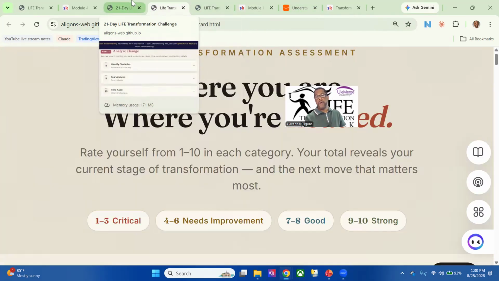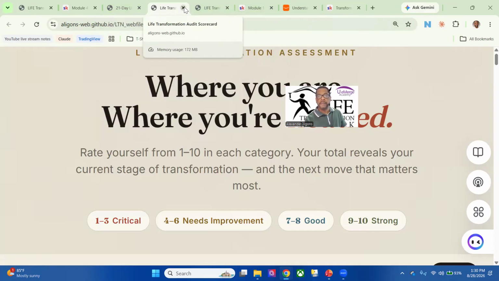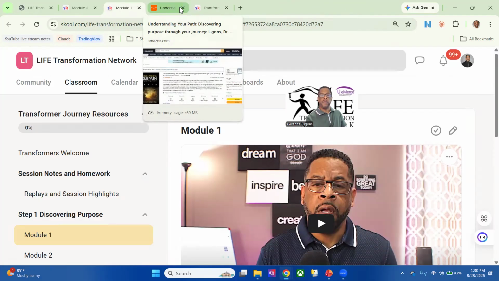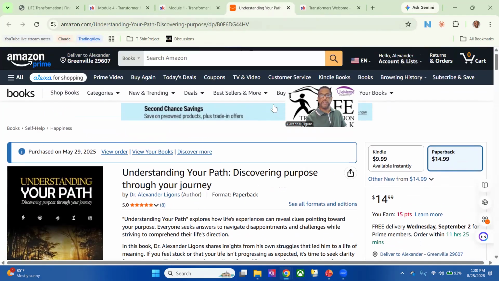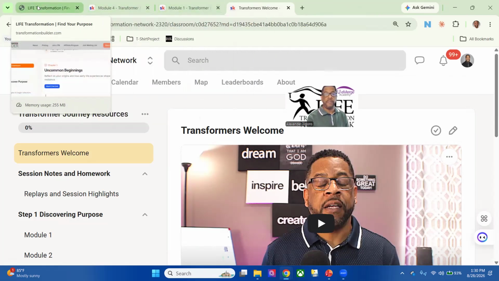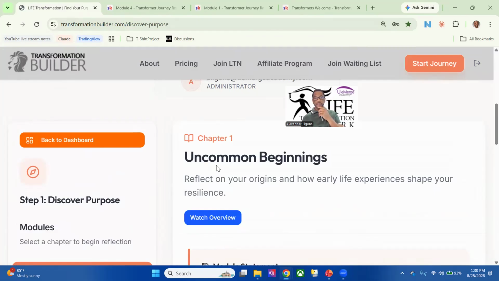Okay, so back over here. And what I have up here are actually other assessments that you will be able to access. I'm going to close these for now because we can look at those a little later. All right, and then here's Amazon, where you can purchase the book if you want some reading. And I will tell you this, that you can zip through this information, or you can take it slowly and be thorough and do some deep, insightful thinking and reflecting to get the best answers, the clarity that you need.